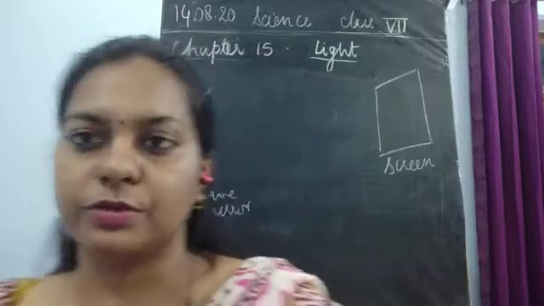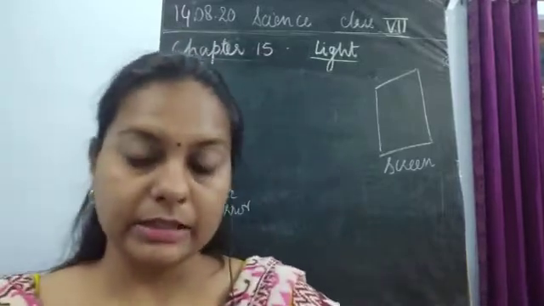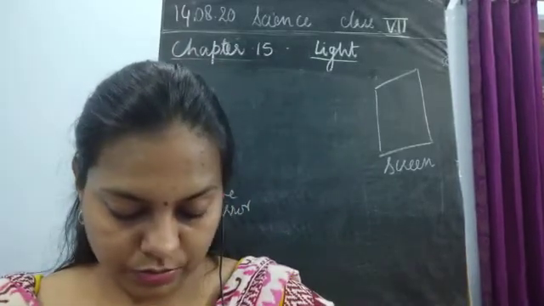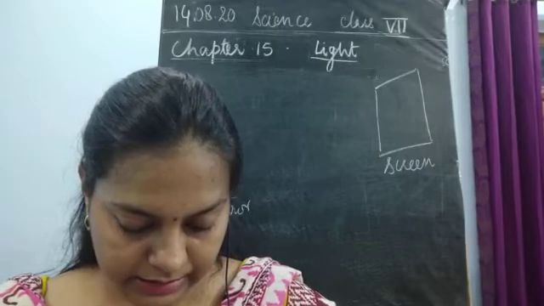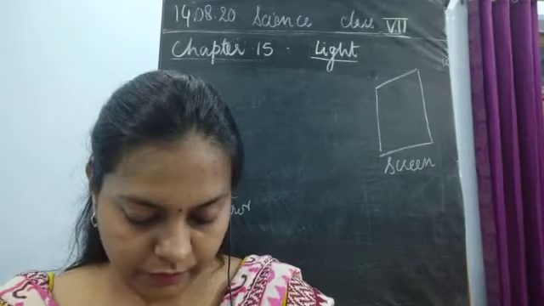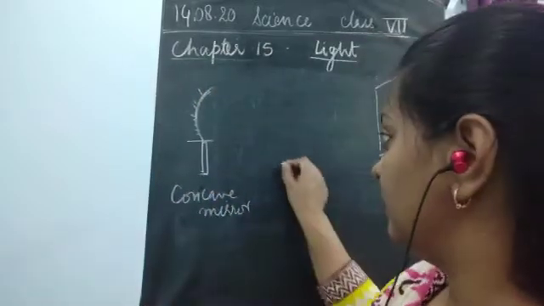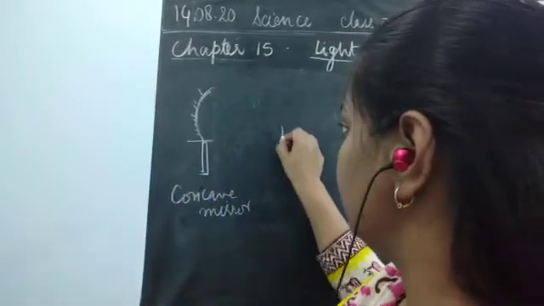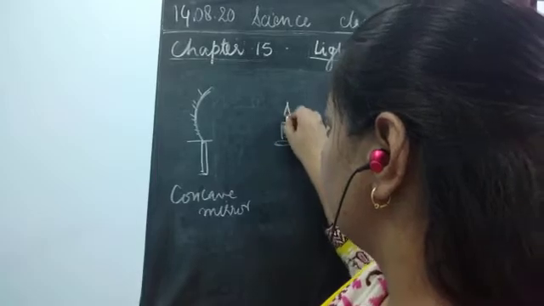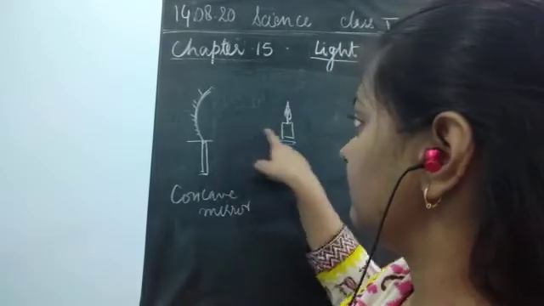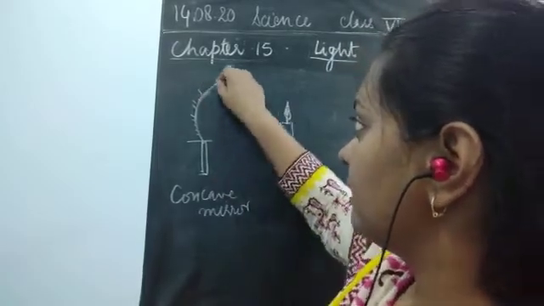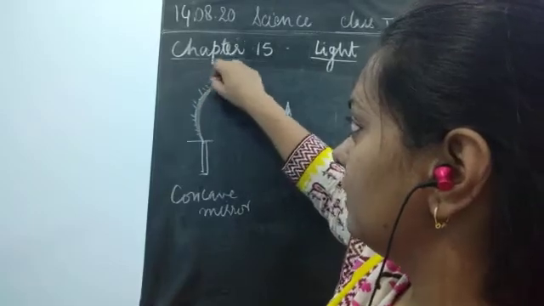Now what you will do next is keep the lighted candle on the table at a distance of about 50 centimeters from the mirror. Place a lighted candle here, which should be 50 centimeters away from this mirror, and the curved surface should also come in front.